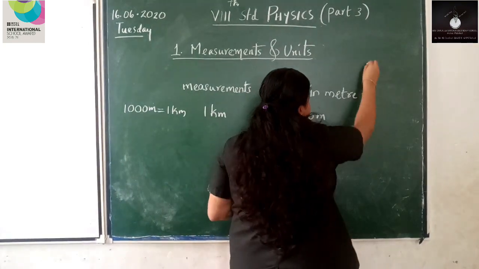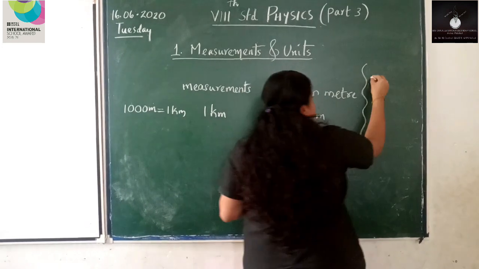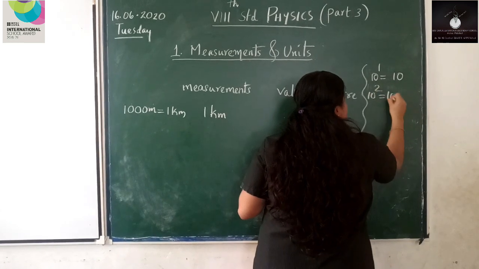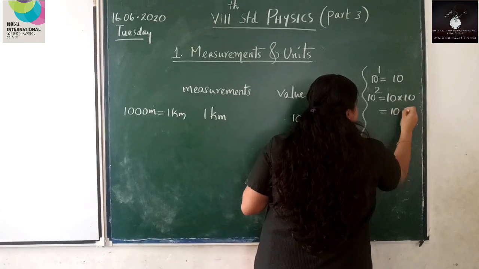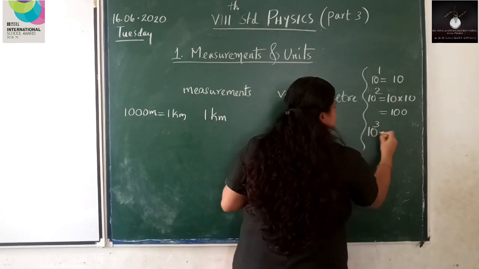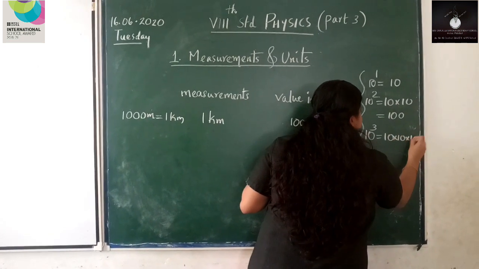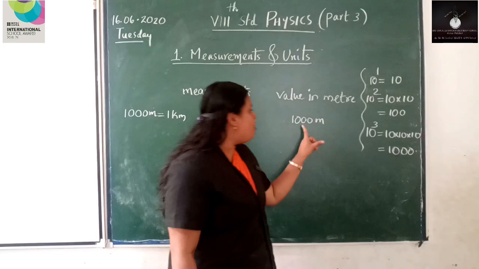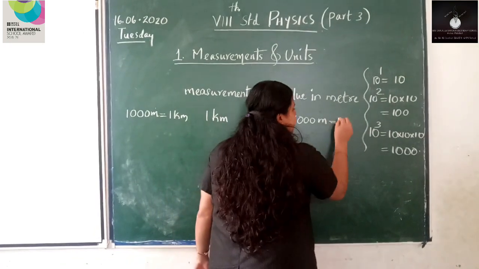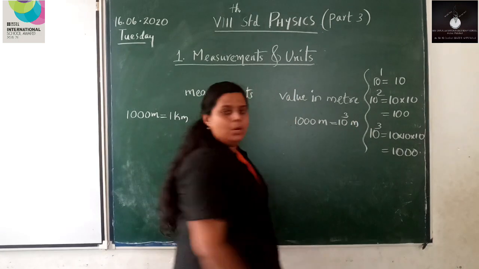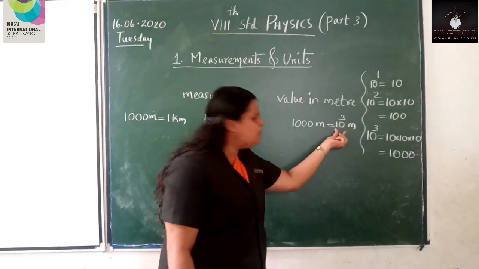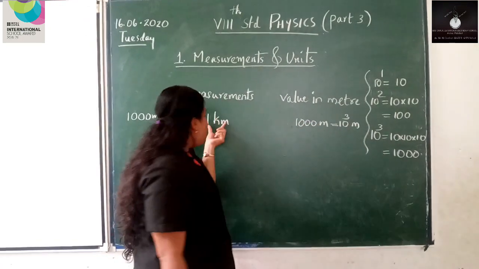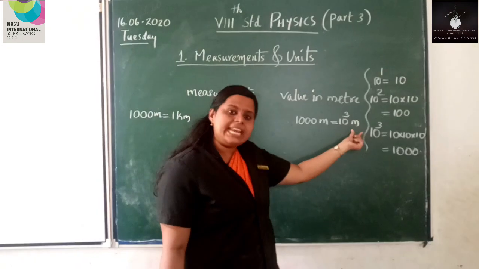You might have learned about exponentials in mathematics. 10 raised to 1 is equal to 10. 10 raised to 2 is equal to 10 into 10, that is 100. Then 10 raised to 3 is equal to 10 into 10 into 10, that is 1000. So what is the exponential form of 1000? 10 raised to 3. This is the simplest form, that's why we are using 10 raised to 3 here. So 1 kilometer is equal to 10 raised to 3 meter.